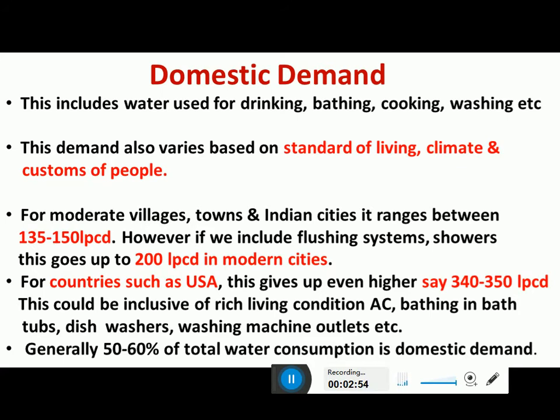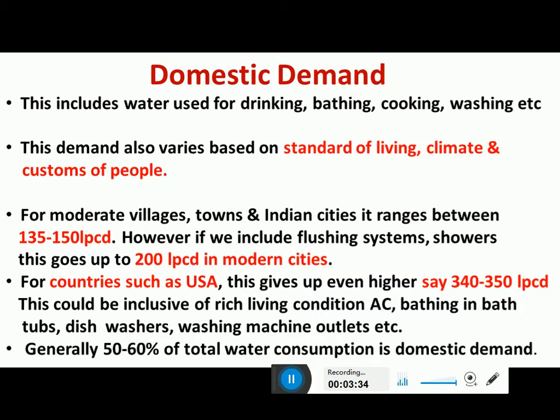This means the water which is used for domestic purposes, the water used for drinking, bathing, cooking, washing, etc. Whatever water we use for our daily activities is called the domestic water demand. The domestic water demand varies based on the standard of living, climate and customs of the people. For example, in India, the domestic water demand varies between 135 to 150 LPCD.